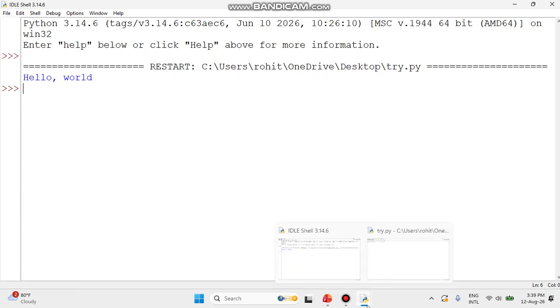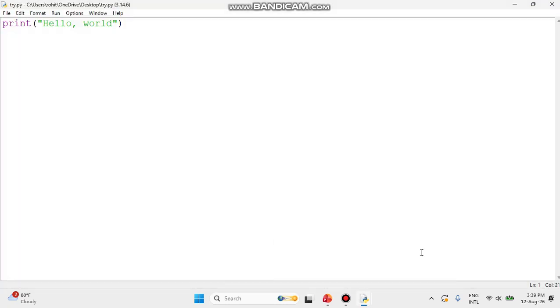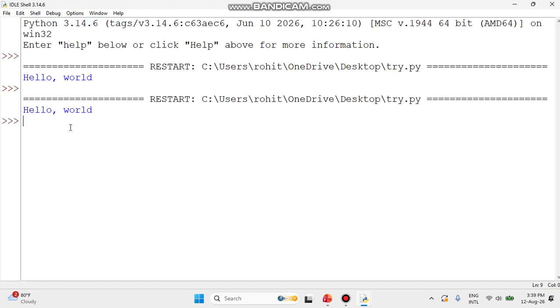Did you see over here? I have two things. One is my shell and another is my file, isn't it? So anytime you want to run this file, just come over here to Run Module, or F5. You can run and execute your code again and again. It is a simple method and very easy.